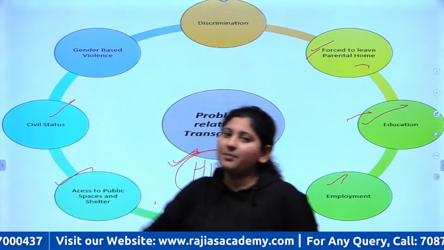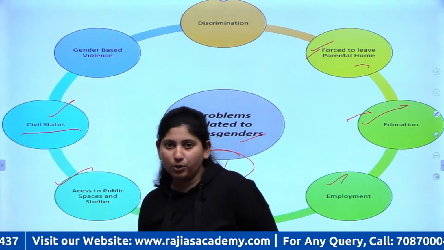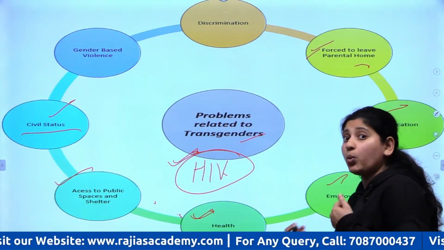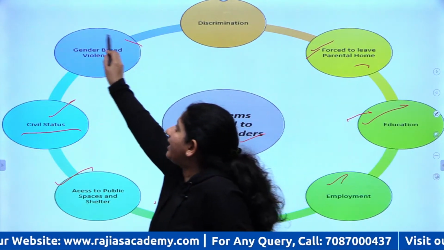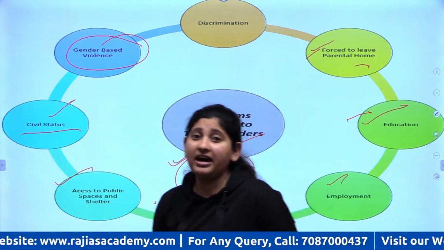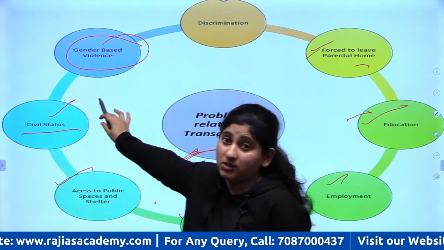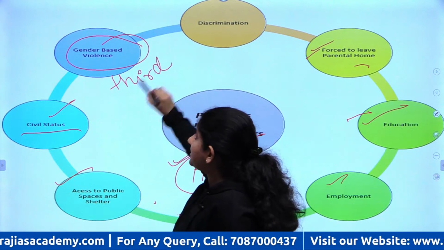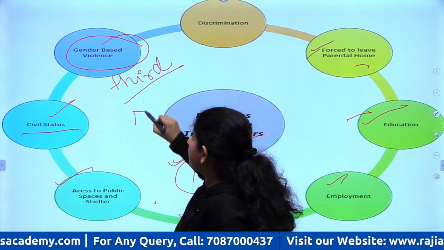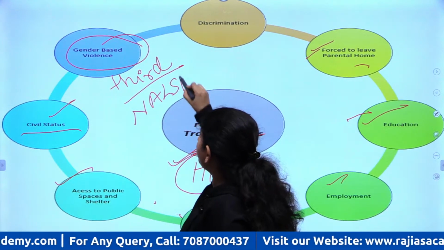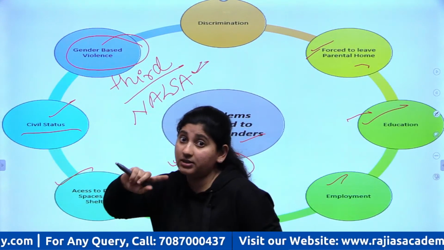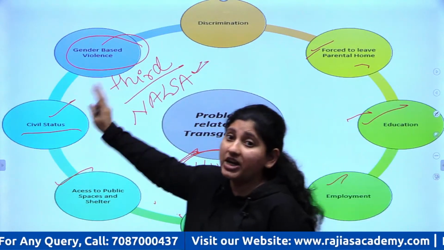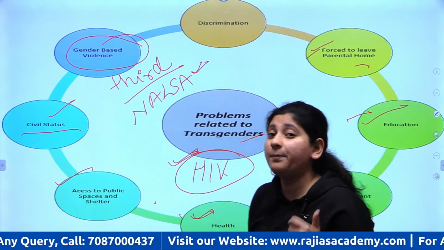Now, because they are marginalized, their civil status comes into question. They do not live in society the same way we do, right? Then because they are discriminated against and different, there comes gender based violence. Because they are the third gender, as recognized by the Supreme Court in the NALSA case, where the Supreme Court gave them legal recognition as the third gender, they face gender based violence on a very big scale.